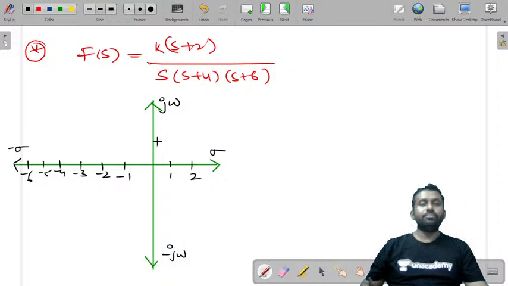This is j1, j2, j3 and here you'll get minus j1, minus j2, minus j3, minus j4.